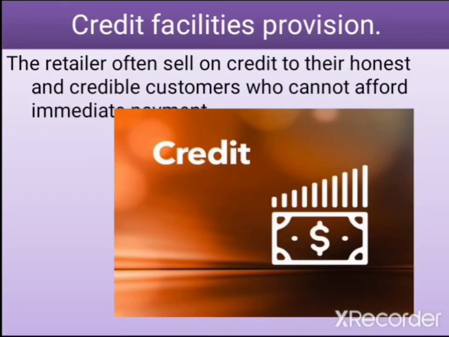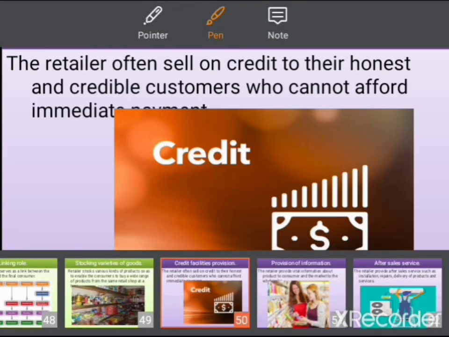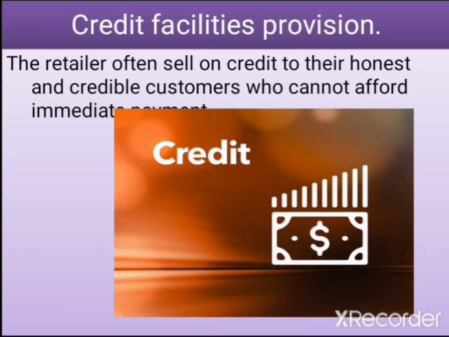Then we have credit facility provision. The retailer also sells on credit to their honest and credible customers who can't afford immediate payment. The retailers sell on credit to their honest and credible customers who cannot afford immediate payment. There are sometimes you might need a particular product, but at that moment you might not have the cash with you for one reason or the other.